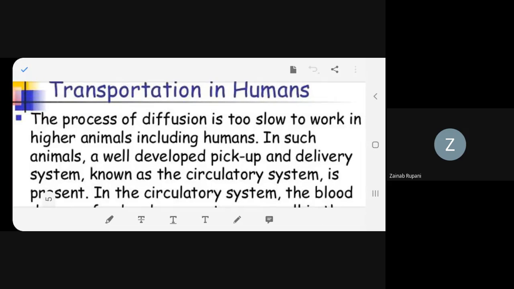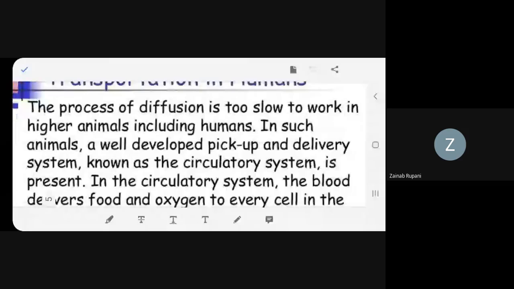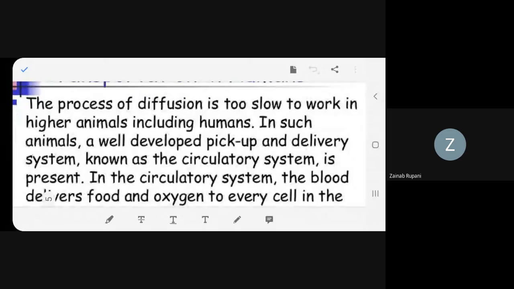Transportation in humans. The process of diffusion is too slow to work in higher animals, including humans. In such animals, a well-developed pick-up and delivery system, known as the circulatory system, is present. Stop it. Now, what is diffusion?